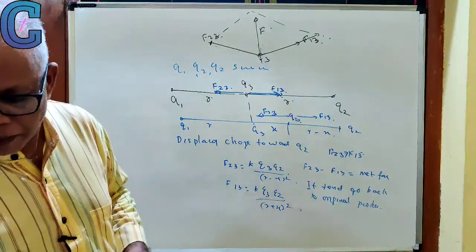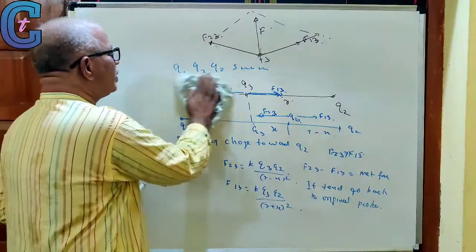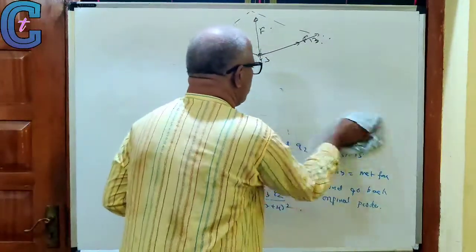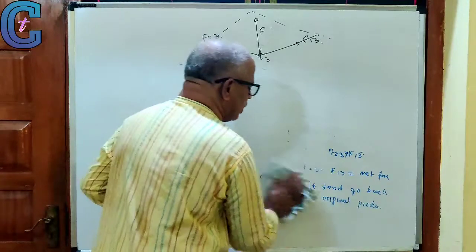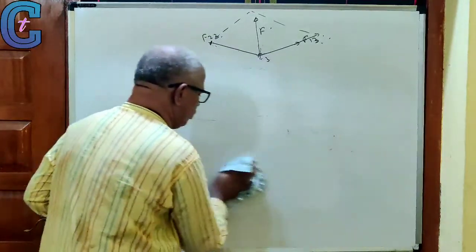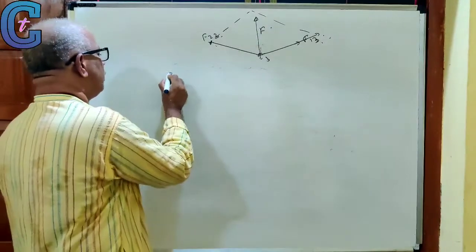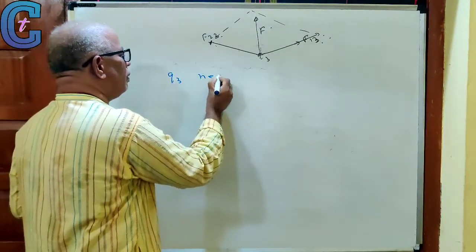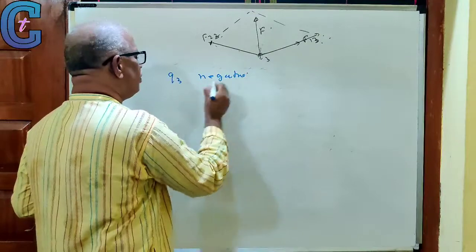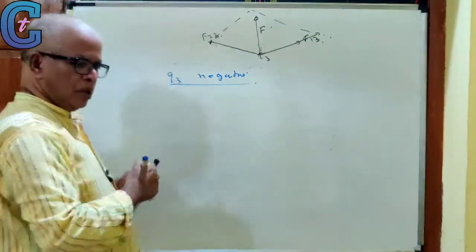For the other case, let us take Q3 negative. Then what will happen?